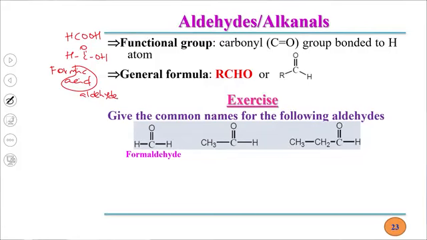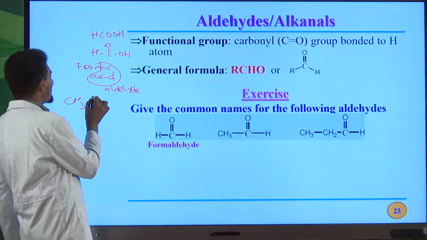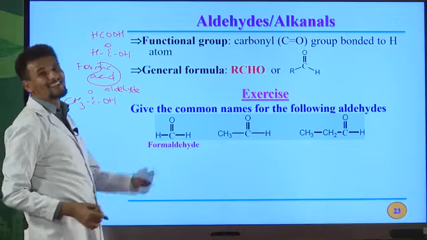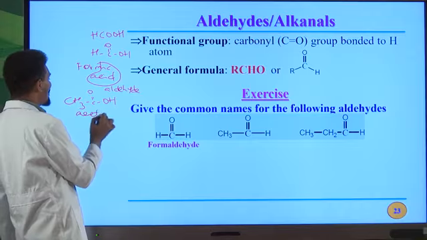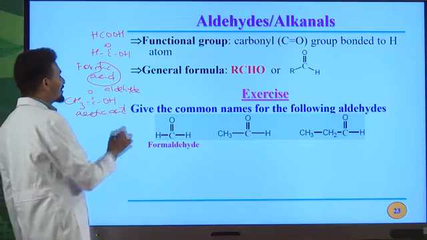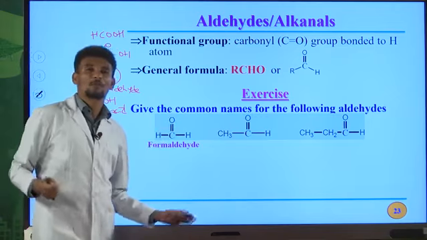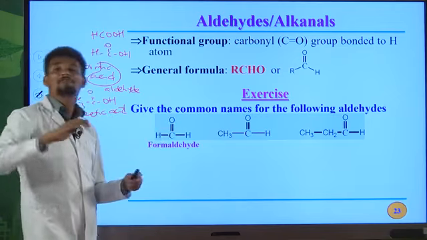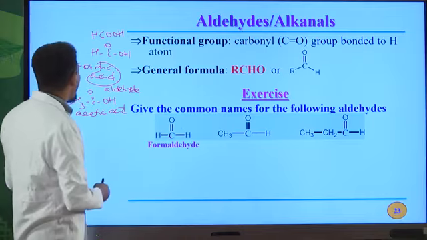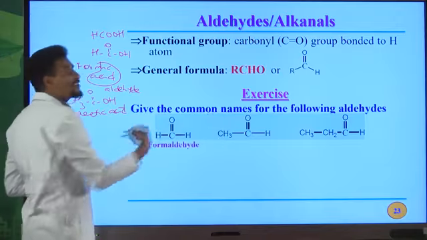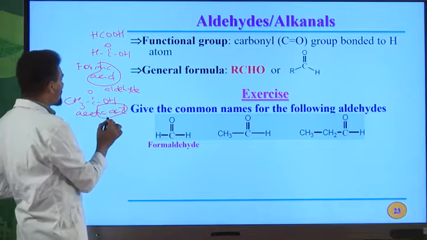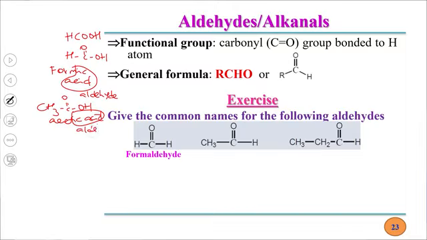Okay, this one contains 2 carbon atoms. And the carboxylic acid that contains 2 carbon atoms, for example, CH3, C double bond OH is acetic acid. Acetic acid is the common name for this carboxylic acid. Okay, it is derived from Latin word acetum, which means vinegar. It is found in vinegar. That's the reason it is named as acetic acid. So to write the common name for this aldehyde, IC acid must be replaced by aldehyde. So acetaldehyde. Acetaldehyde is the common name for this aldehyde.